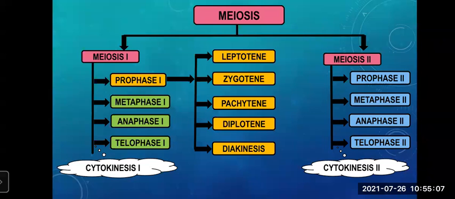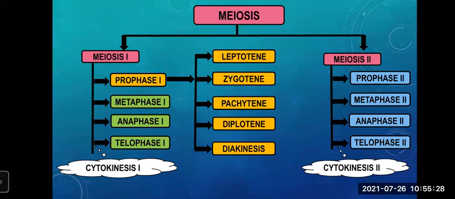Meiosis 1 is further completed through 4 stages: prophase 1, metaphase 1, anaphase 1, telophase 1. Prophase 1 is completed through 5 stages: leptotene, zygotene, pachytene, diplotene, and diakinesis.